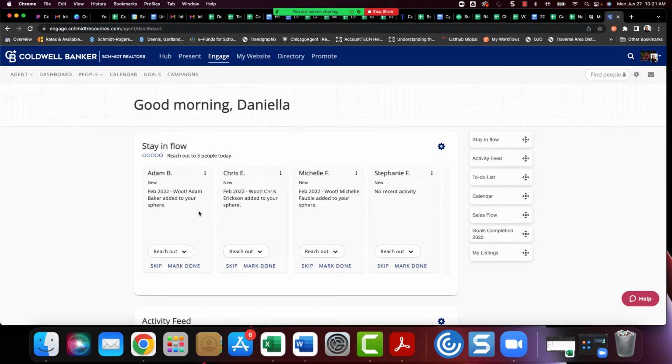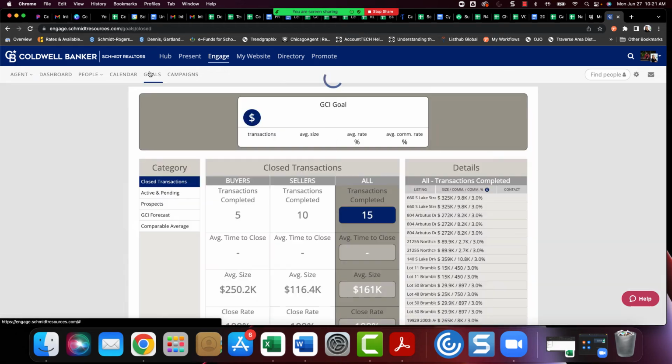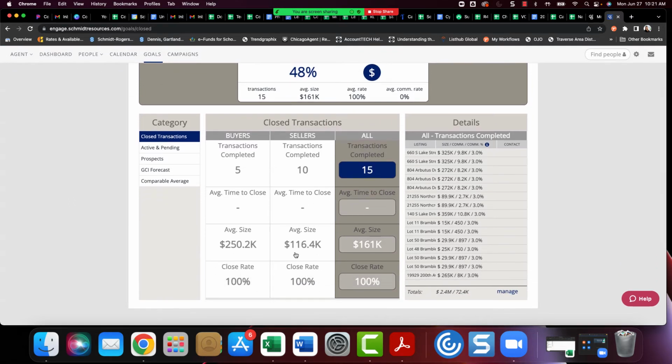So here we go. We're now in her dashboard and we go to goals. You'll see 48%. Pretty good, right? We're mid-year, almost halfway there, and she's tracking to her goal. And you can see it gives buyers and sellers complete, the transactions that are complete, your average price, your close rate, and then all of your details.